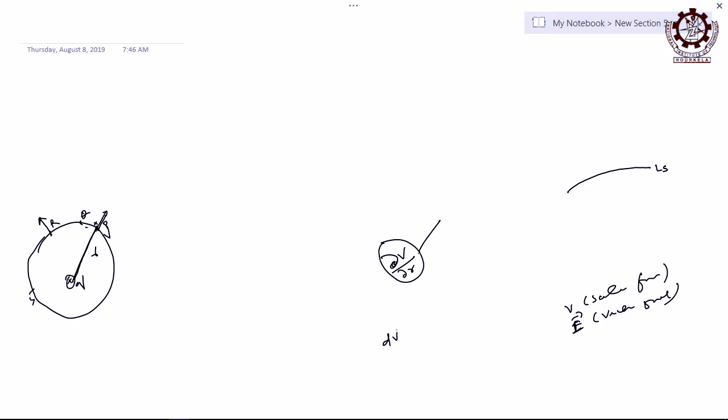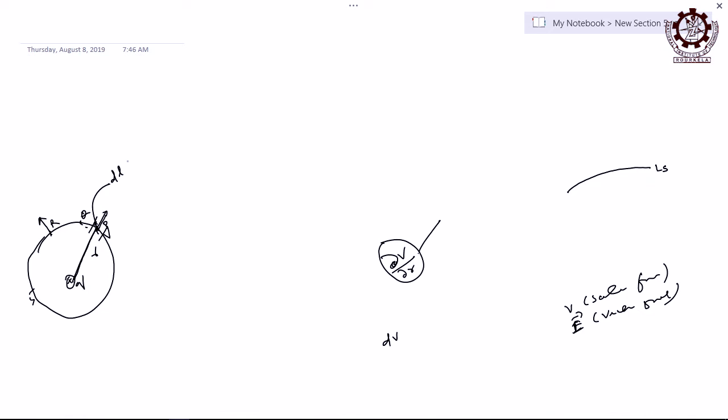Let me tell one thing, what do you mean by dV here? Change in potential, right. Let us say I take a small element here, let that element be dl length, infinitesimally small around that point P, right.